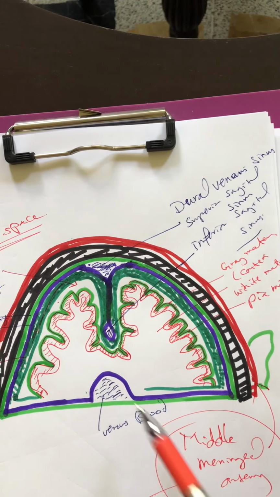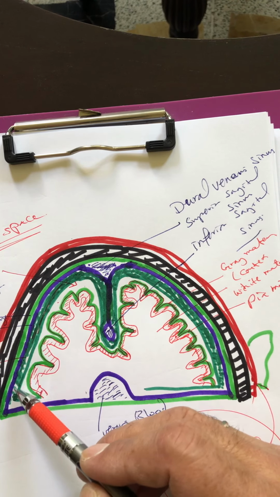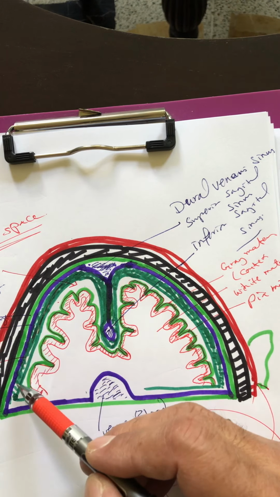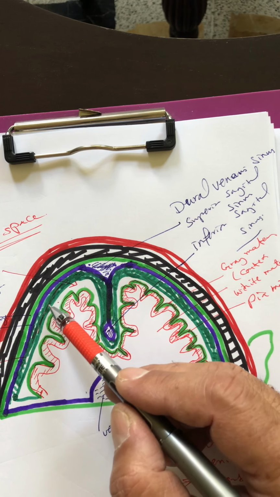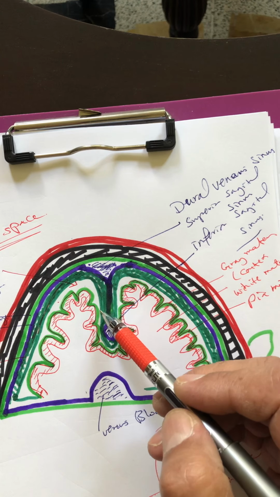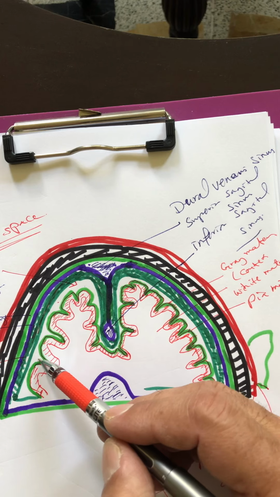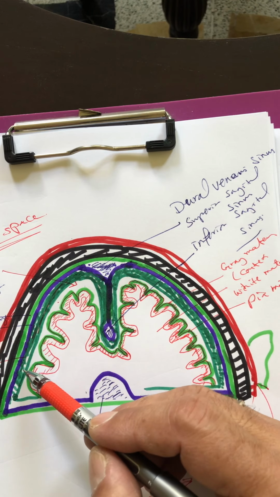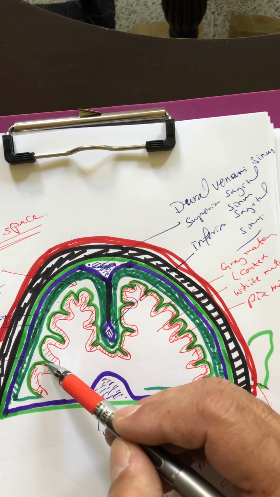The second layer is the arachnoid, as we said, and this arachnoid layer passes below the dura mater, and it crosses the sulci. It doesn't dip within the sulci.